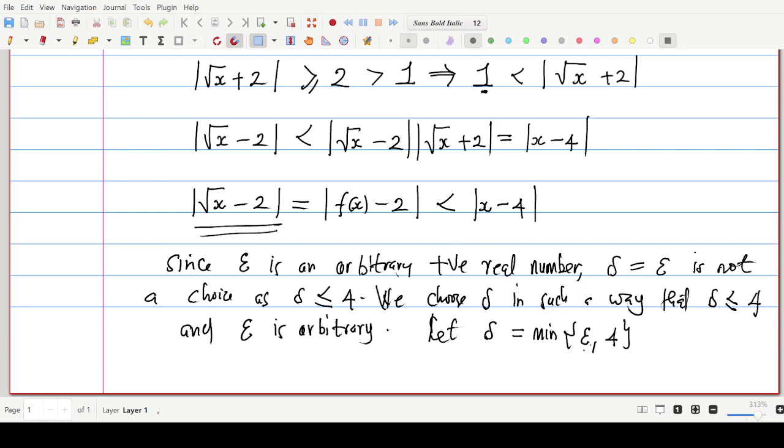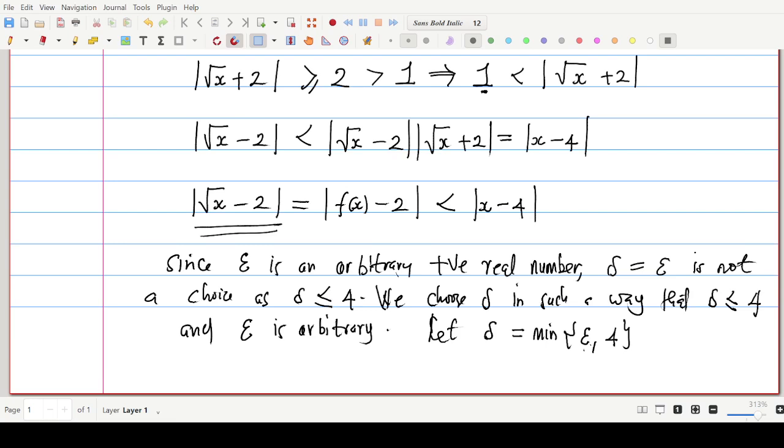Then when epsilon comes below 4, that is arbitrarily, positively small, then the delta will be the minimum of 4 and epsilon, and in this case it is epsilon. The delta will be epsilon because it is not less than 4, because this condition shows that delta should be less than or equal to 4. So you see that this choice of delta guarantees both conditions.